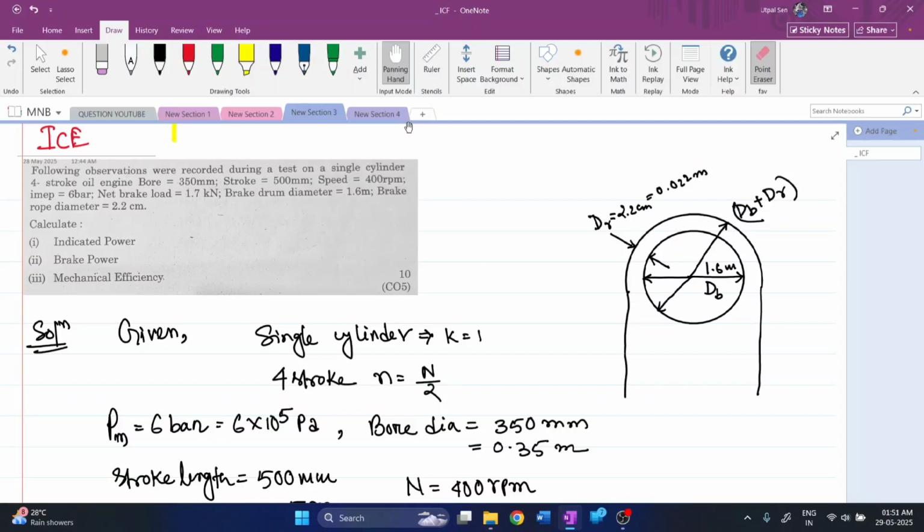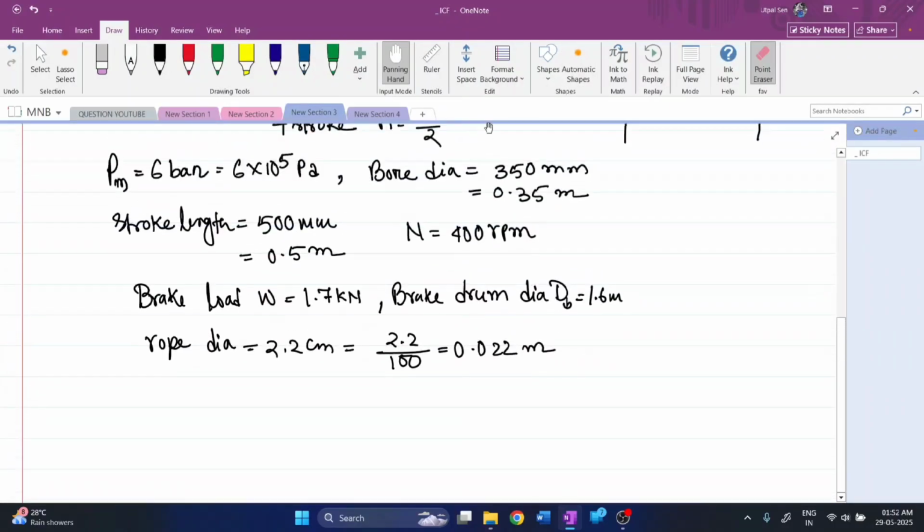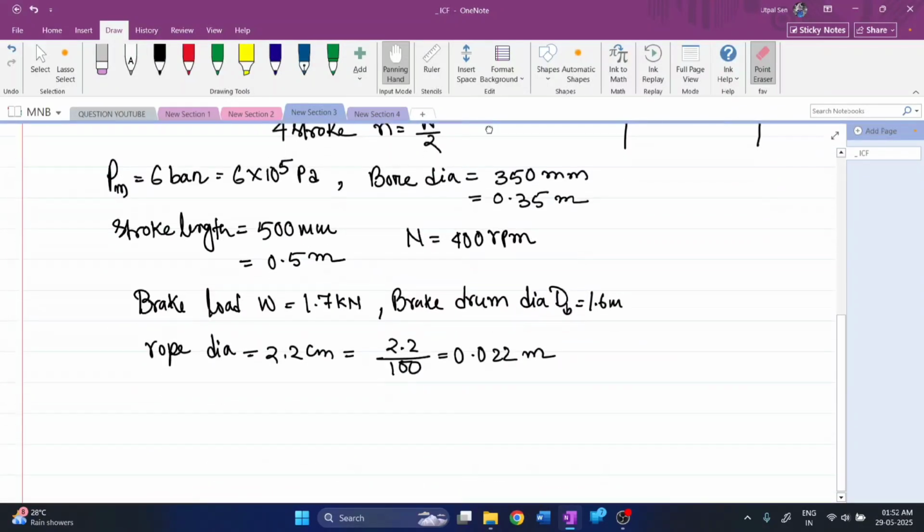The total effective diameter will be the diameter of the drum plus the diameter of the rope. So let's go to the calculation part: how we can find the indicated power, brake power and mechanical efficiency.